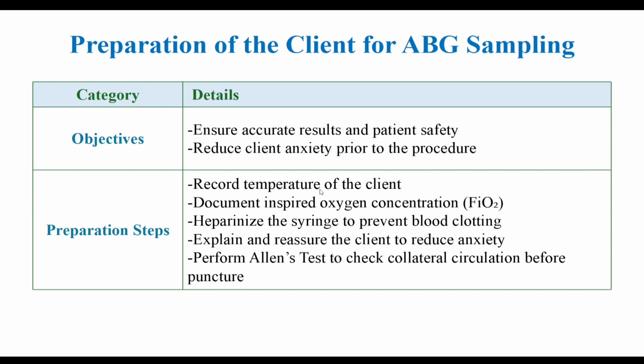The accuracy of your ABG begins long before the needle touches the skin. Preparation is essential. Ensure your patient is calm and resting. Anxiety can cause hyperventilation, artificially lowering PCO2 and skewing the results. Review and document their oxygen therapy status meticulously. Take a moment to explain the procedure. Your reassurance can prevent a sudden movement that ruins the sample. Finally, always check for contraindications like infection at the site or an abnormal Allen's test.